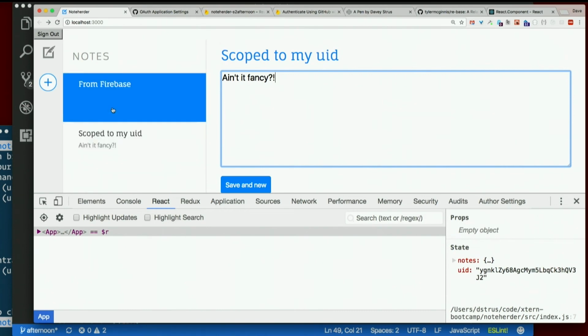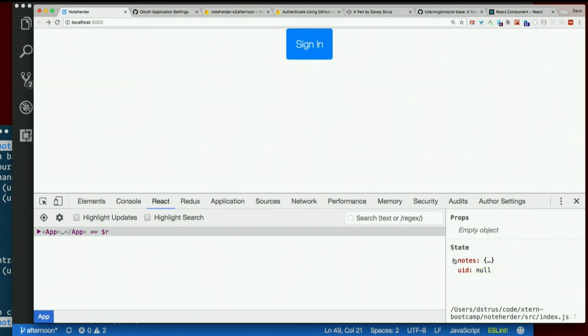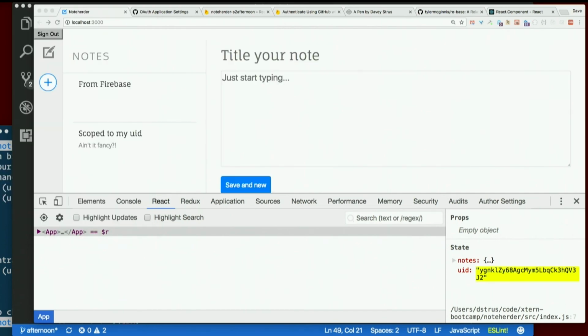So it's still working both ways, but it is now scoped to my UID. If I log into someone else, I won't see these, I'll see theirs. We do still have this issue of signing out not clearing out the collection of notes. But still, that's pretty darn cool.